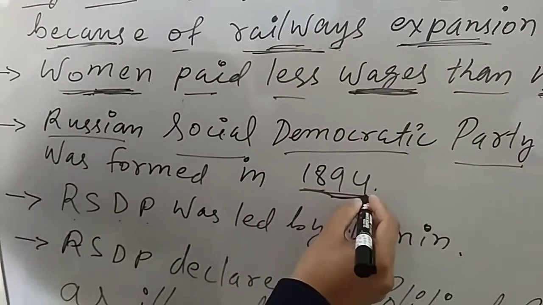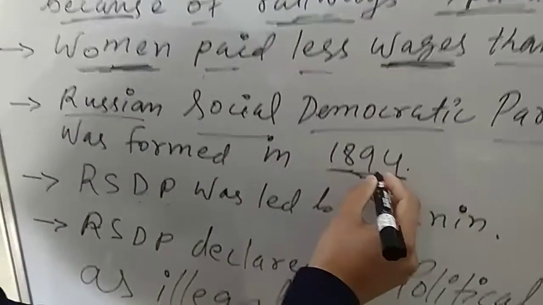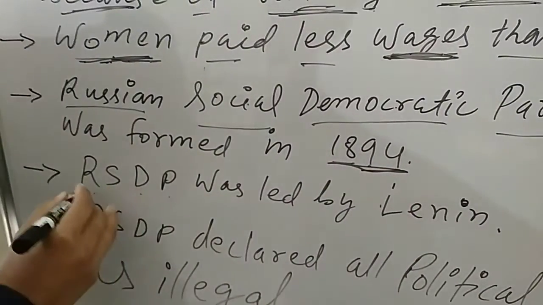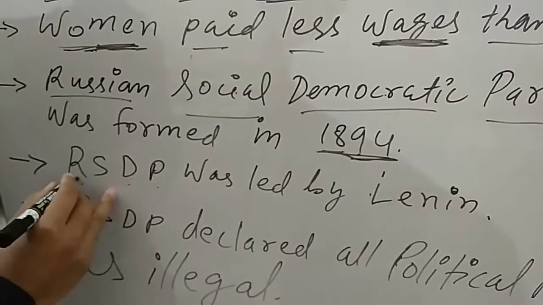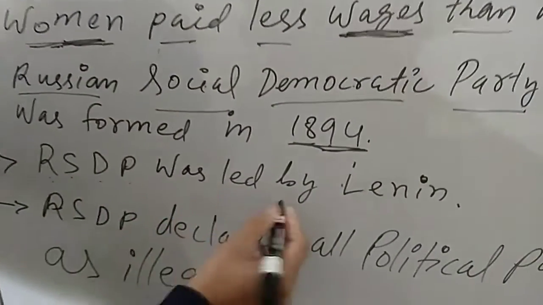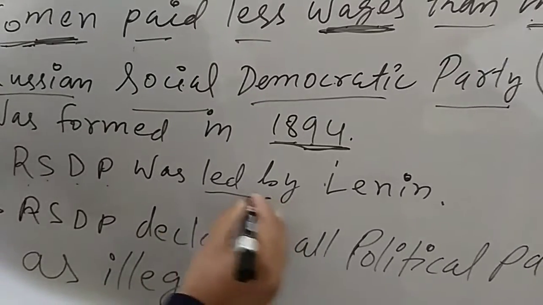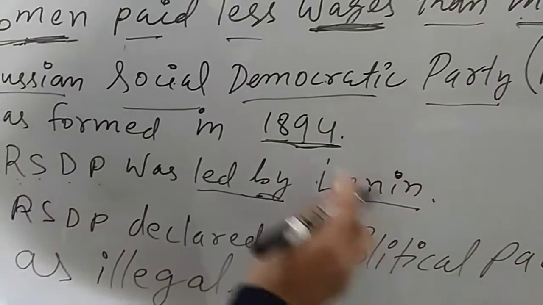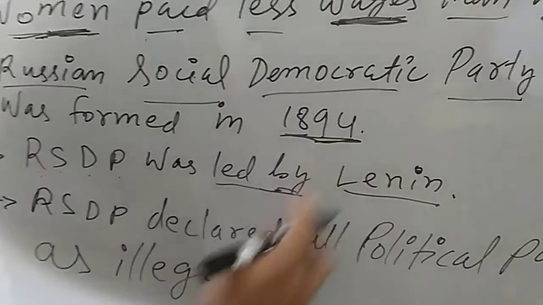This was the first party based on the socialism idea. Who was the leader of the RSDP? Lenin was the leader of this party.